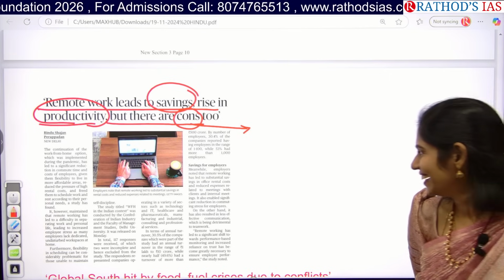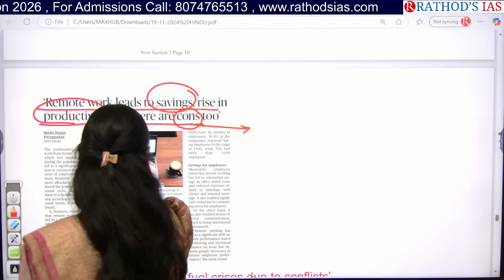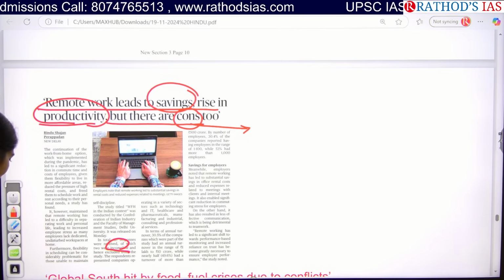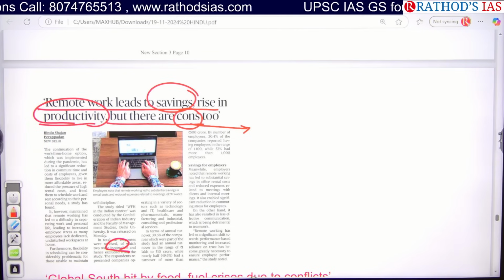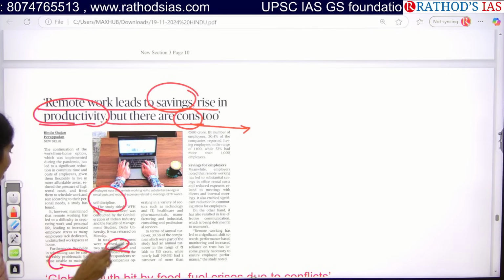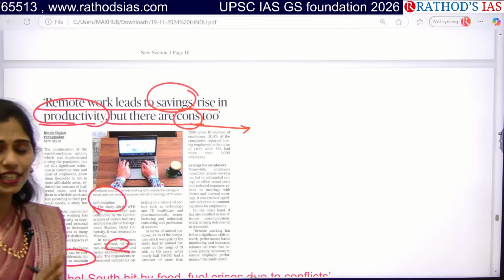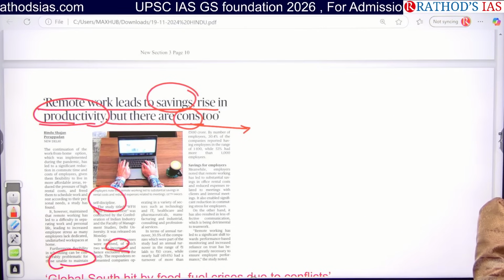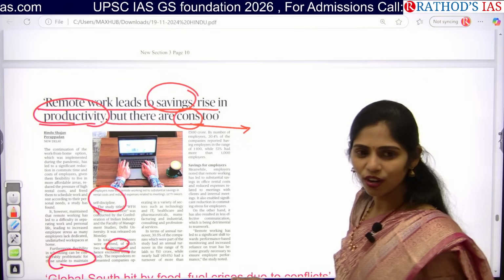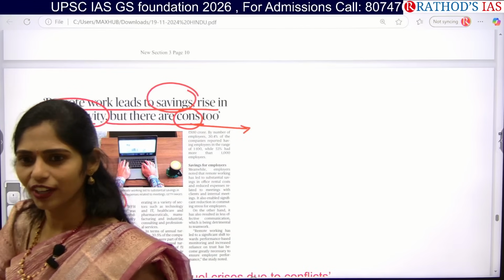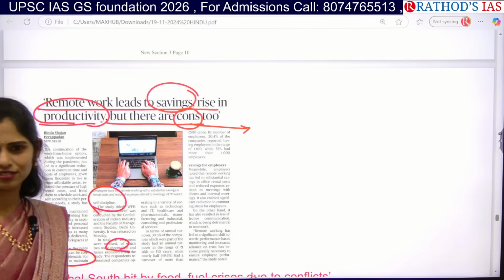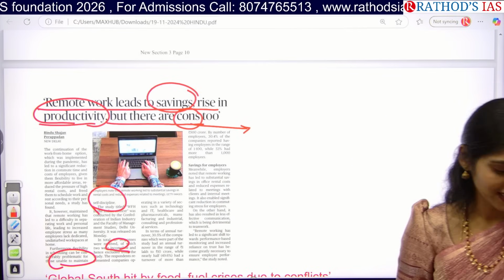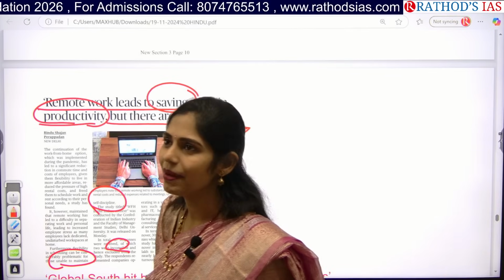Tell me the cons, guys. Incompletion of work; work will always be incomplete. And next is being unable to maintain self-discipline. If there are timings you have to keep, you will get up early and get ready, but that kind of self-discipline will not be there when working at home. Only wearing the upper part is enough, no need for the bottom part. Yes or no? We are not following self-discipline, and other cons. Time management will not be there.